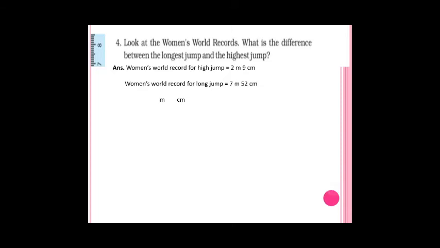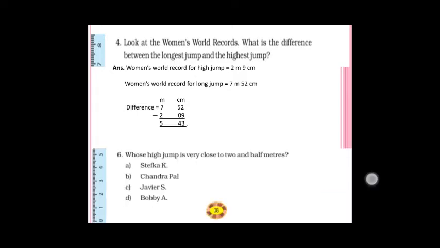So you have to subtract here. Always take the bigger number first. So 7 meters 52 centimeters is the bigger one, minus 2 meters 9 centimeters. So that is 5 meters 43 centimeters, which is the difference. Whose high jump is very close to 2.5 meters? This question you take as homework and do.